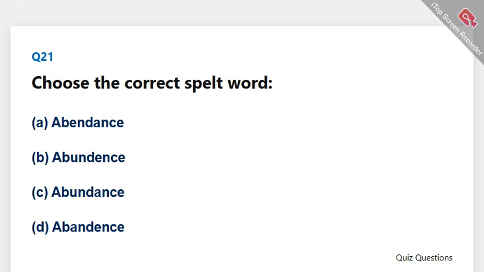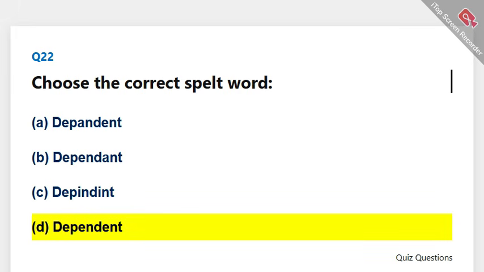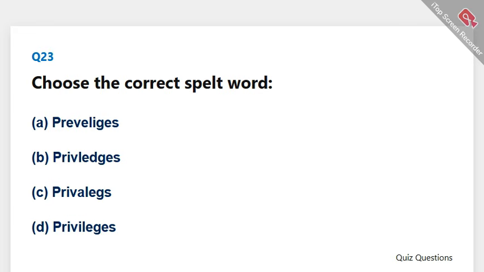Choose the correct spelt word. The correct answer is C. Abundance. Choose the correct spelt word. The correct answer is D. Dependent. Choose the correct spelt word. The correct answer is D. Privileges.